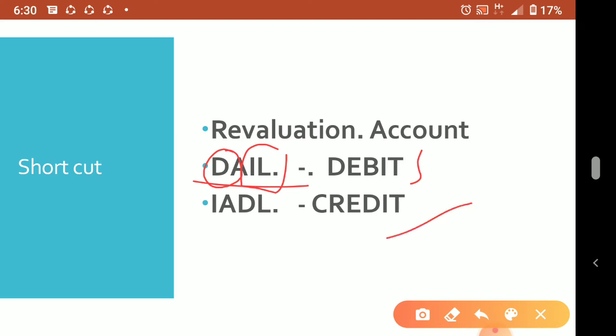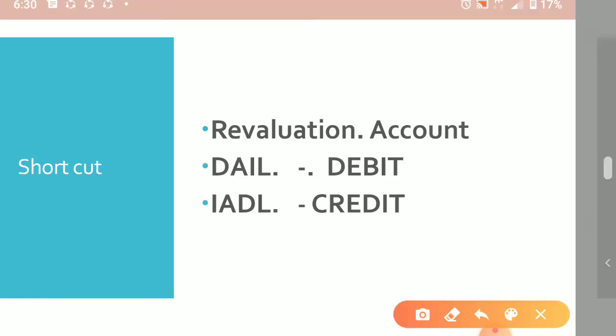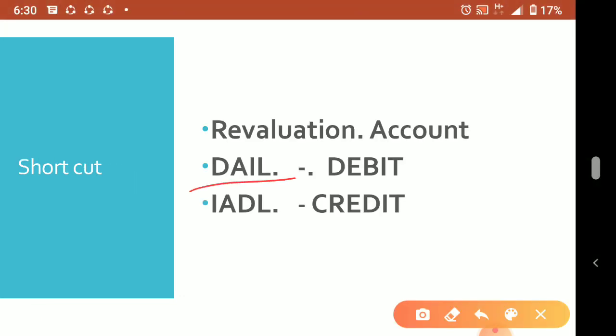Just remember, increase in asset and decrease in liability will be credited. If you remember this DALE, you can write the opposite. DA means decrease in asset, IL increase in liability. So the opposite of decrease in asset is increase in asset, and the opposite of increase in liability is decrease in liability. So either one you remember, the other one you can write.